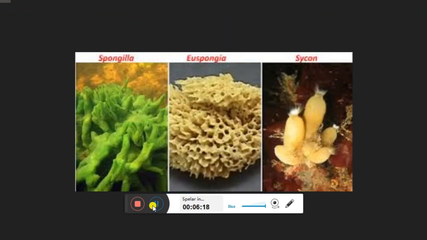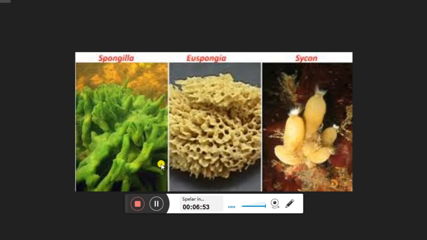The first one is the Porifera. Porifera, as it was told, means pore-bearing animals. These pores are present on the body to draw water. That means the water will go inside the body and come out by itself. A large pore or opening is present at the top of the body to expel the incoming water. You can see Sycon, Spongilla, Euspongia, and Sycon. These are all examples of Porifera.